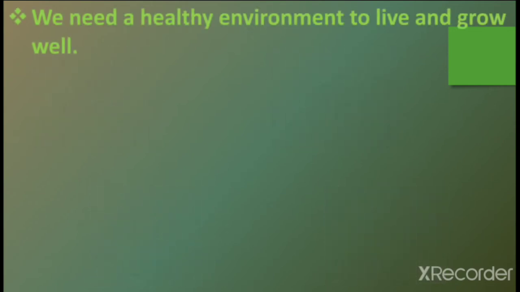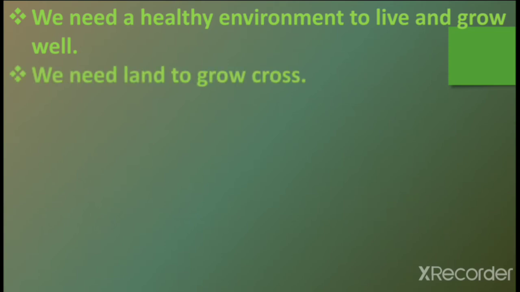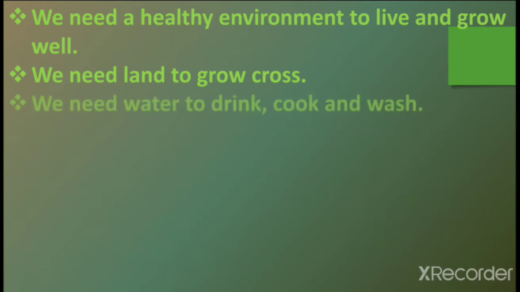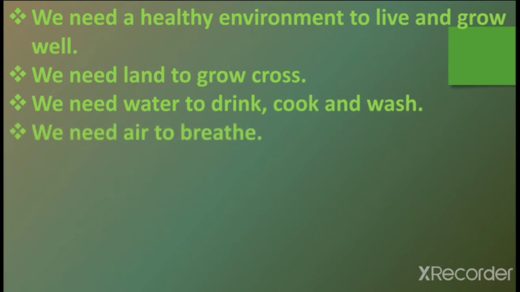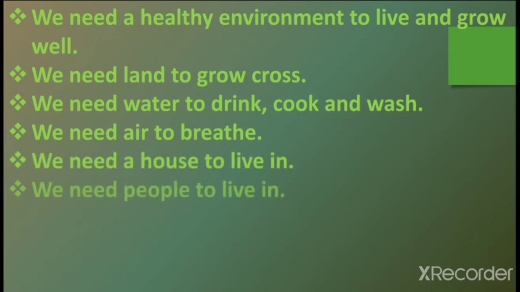Let's see the next point. We need a healthy environment to live and grow well. We need land to grow crops. We need water to drink, cook and wash. We need air to breathe. What are we taking in our breath? Oxygen, and oxygen is given to us by the trees. We need a house to live in. We need people to live with.